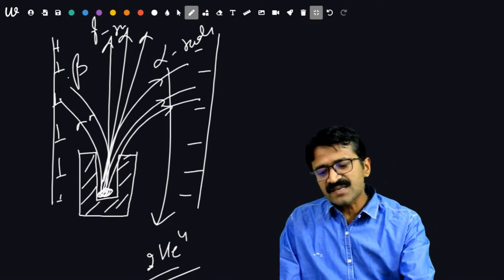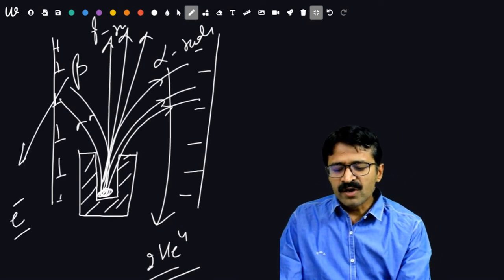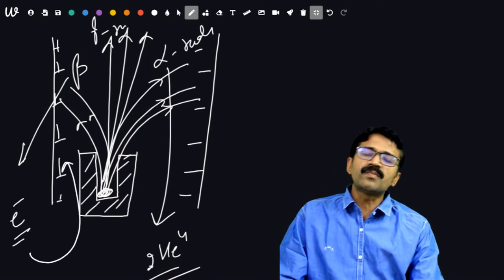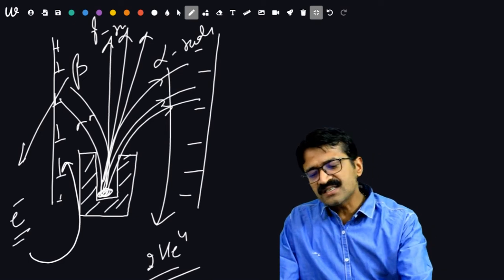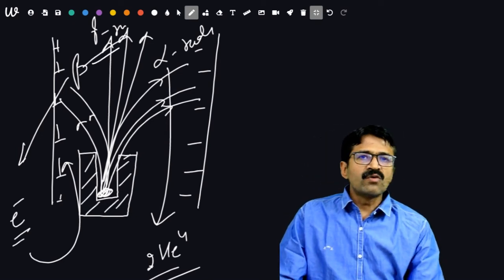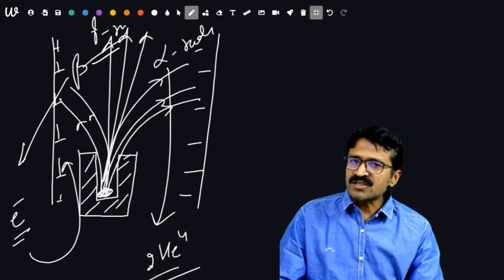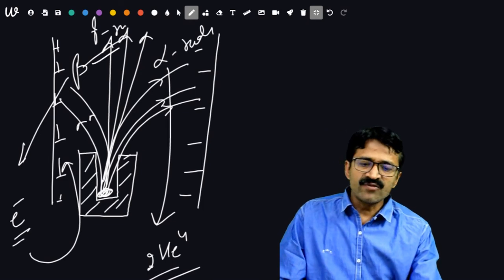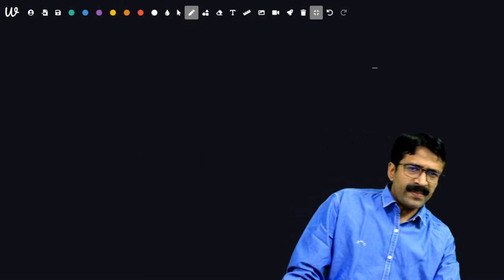But beta radiation or beta particle is an electron, because it is a negatively charged particle attracted toward the positive plate. So these are 3 kinds of radiations. Gamma radiations are basically photons which have no charge, no mass. It means they are not deflected by either electric or magnetic field.